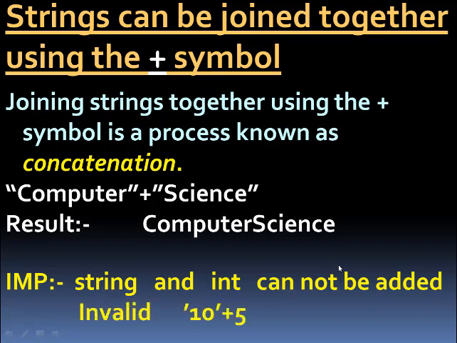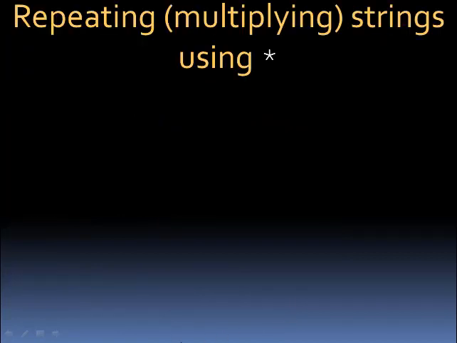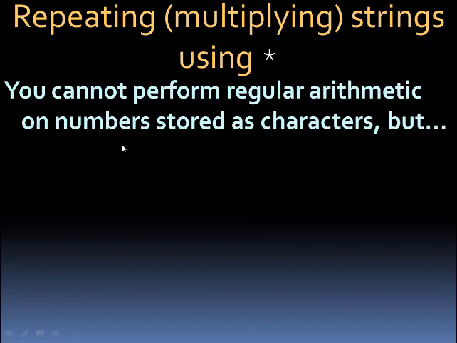Now next is using the multiplication operator with strings. If you are using the multiplication operator with a string, it will repeat the string. It is called repeating of strings or multiplying. So you cannot perform regular arithmetic on the characters that are stored in the form of numbers, but they are strings. You can only repeat. For example, if you write '3' here, now if you remove the quotes, then 3 into 4 will be 12.